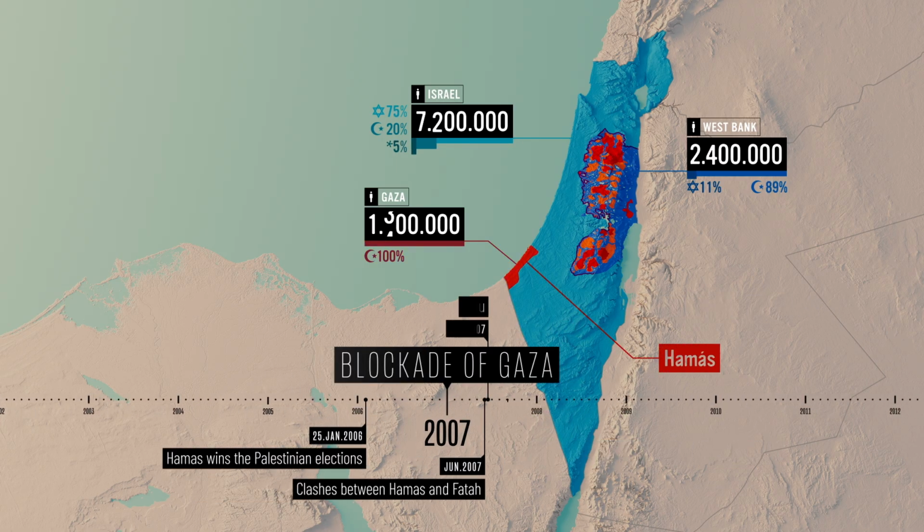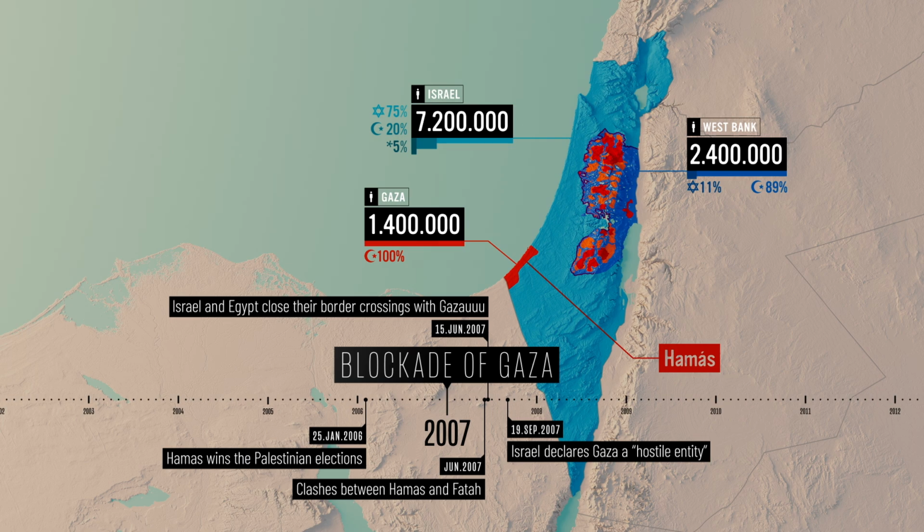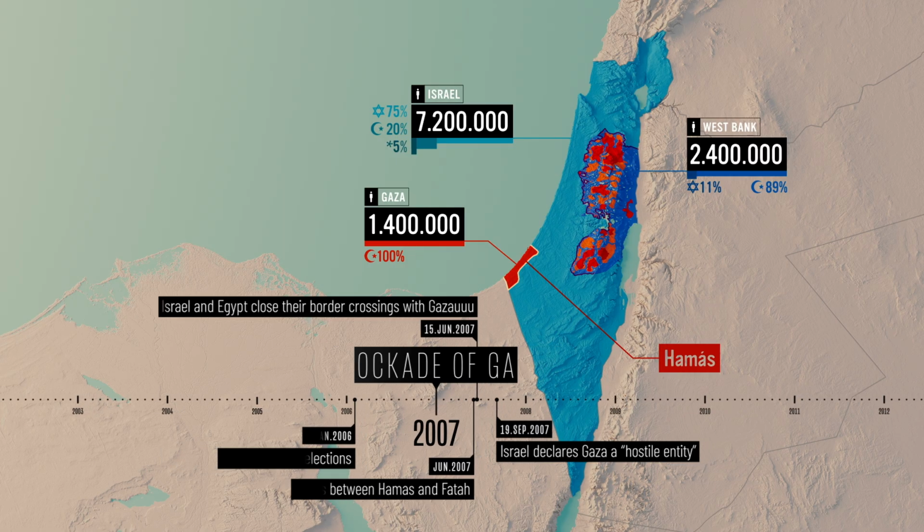Hamas takes control of Gaza after an internal conflict. Israel and Egypt imposed a blockade, sealing the Strip off from the world.